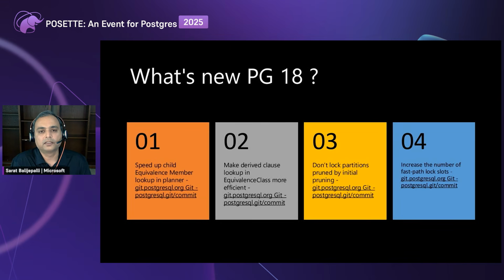After that, we know which particular partition has to be looked into, and only that particular partition is locked. So these four are very good additions, which would help in reducing some of the challenges we are seeing up till PG17, and very good additions to PG18.